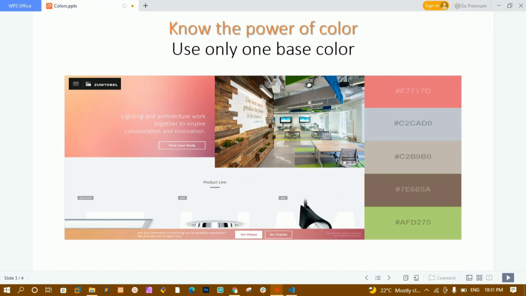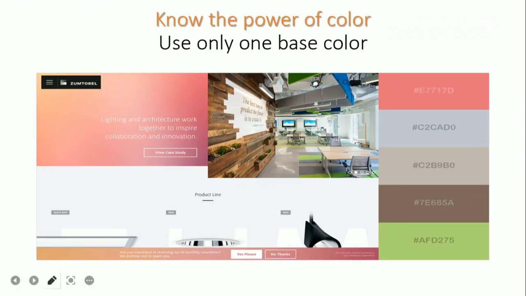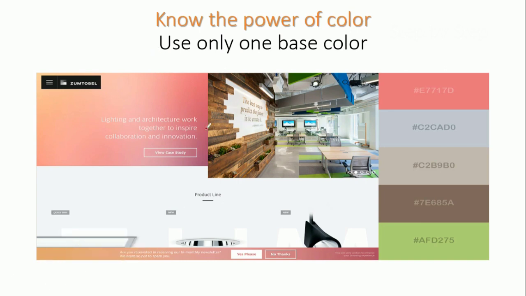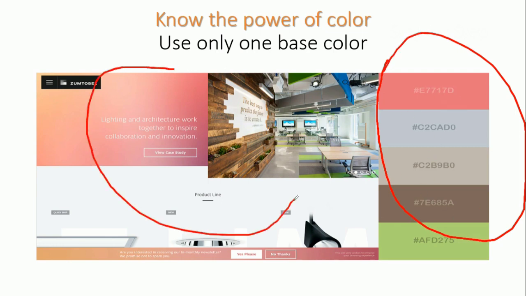Now this is a simple example of a website, and here you can see the palette they have created. This website uses multiple colors, but only using these five colors they have created the entire website. This is how we are going to create a website.